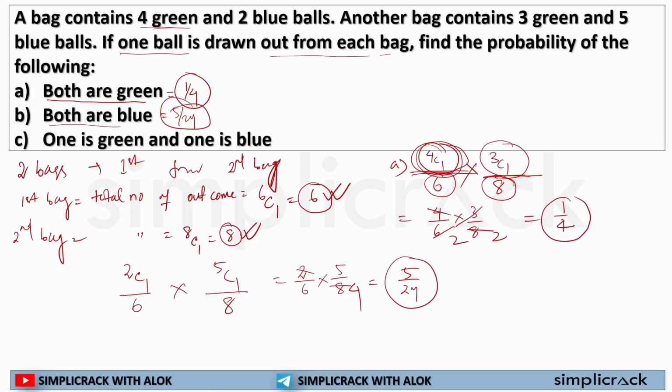Now, what it is asking, it is saying that you are selecting one ball from each bag, but one is green and one is blue. Now, the thing is, you don't know whether from the first bag you will get green and from the second bag you will get blue, or from the first bag you will get blue and from the second bag you will get green.